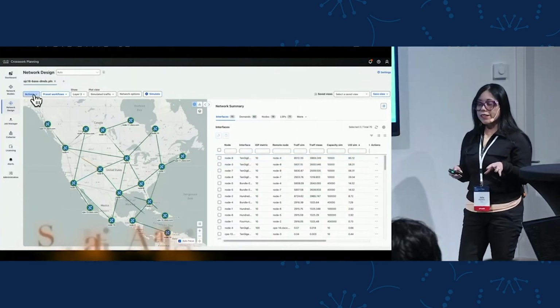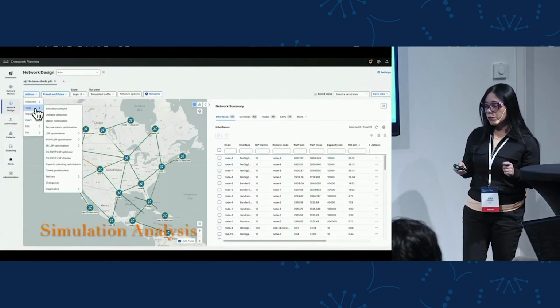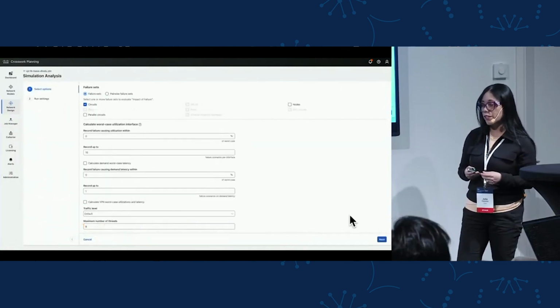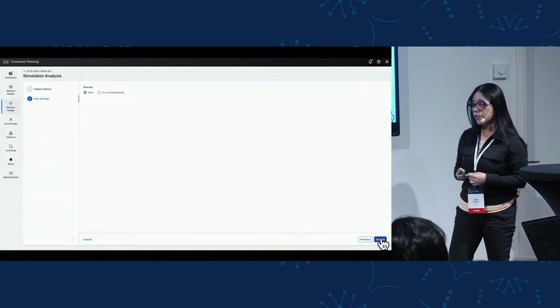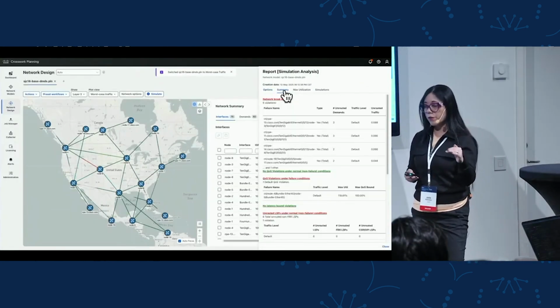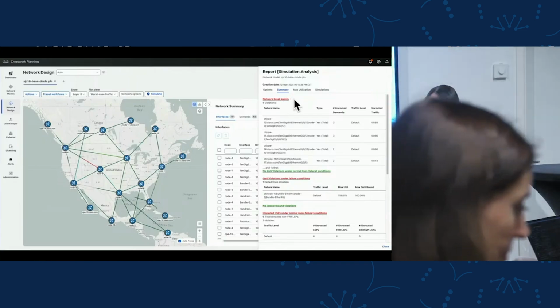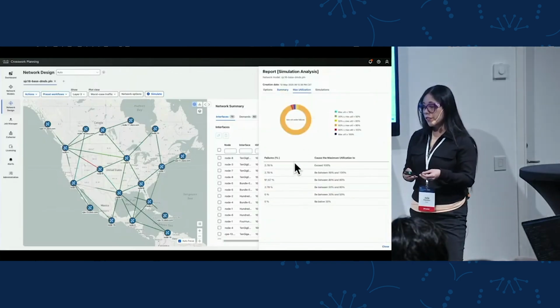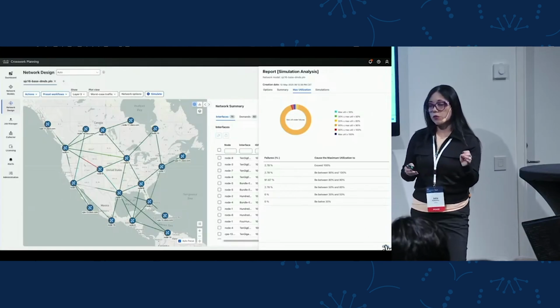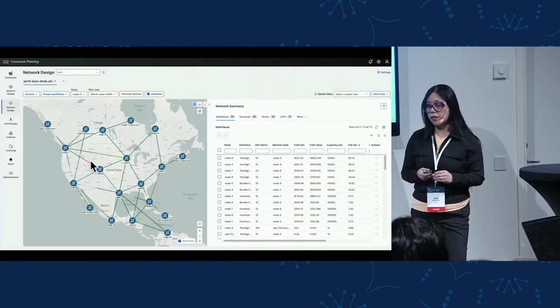So now that I increase my traffic in the network, I want to see how my network will behave in case of failure scenarios. So for that, for example, I can execute this simulation analysis tool that will programmatically execute failures across the network, and then produce a detailed report showing us the utilization after the failures. For example, 2% of the failures in this case would cause the interface utilization to exceed 100%.